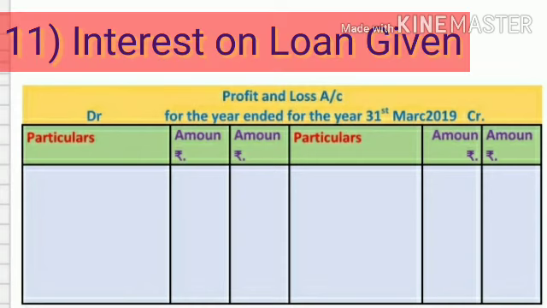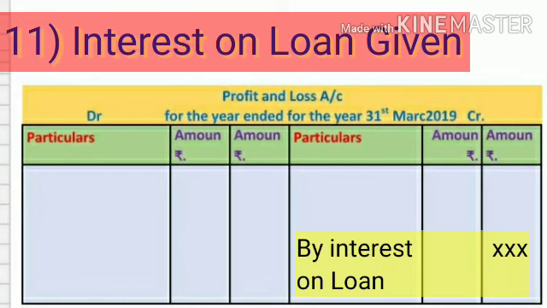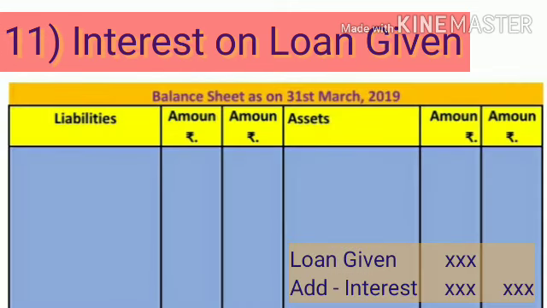Now we see next adjustment, interest on loan given. First effect of this adjustment, show on credit side of profit and loss account by interest on loan, and second effect, add to loan given on asset side of balance sheet.